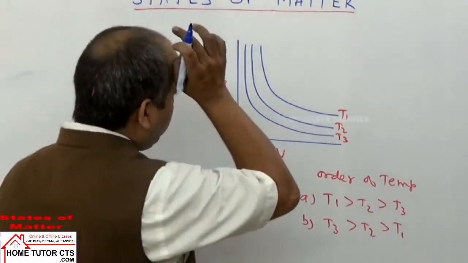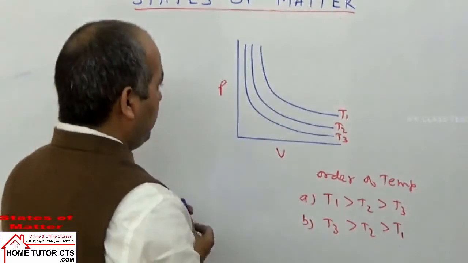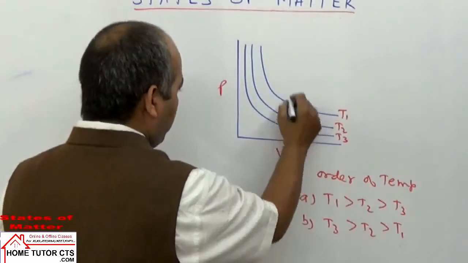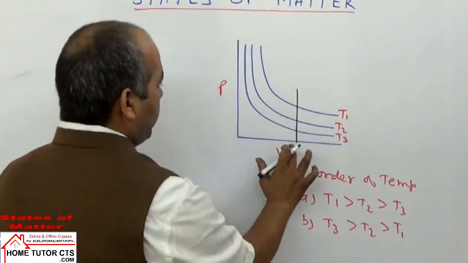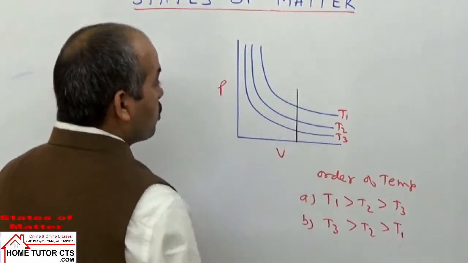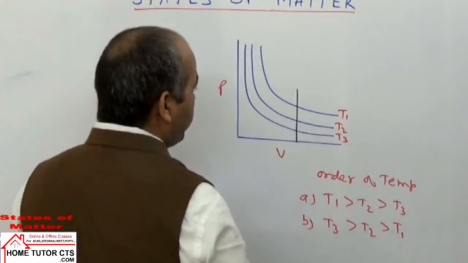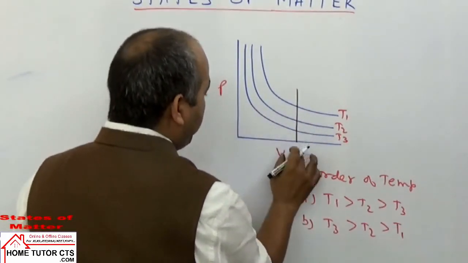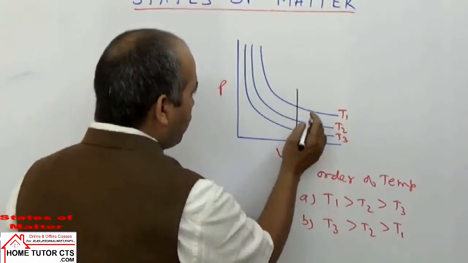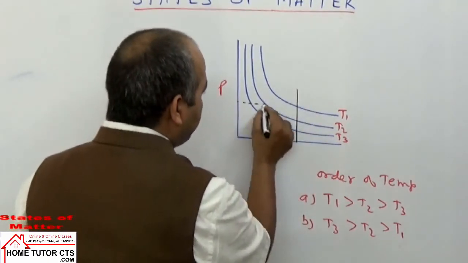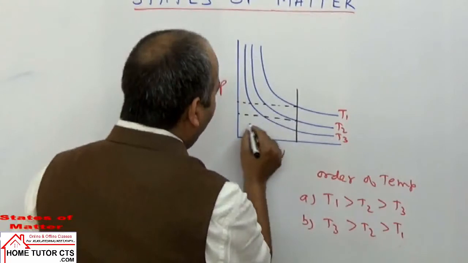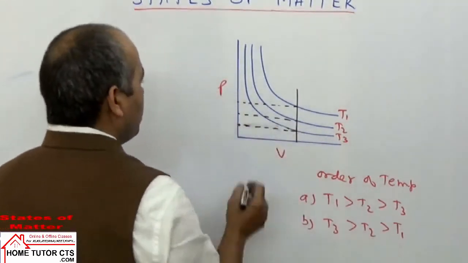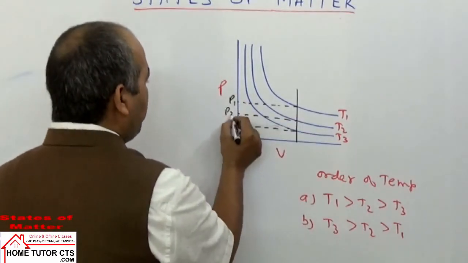To solve such a kind of question, we can take one property constant. If I take in the given graph, I draw the curve which can meet all the three curves, all the three curves are cutting. I will take the graph at constant pressure. If we have taken pressure constant, so what can we write here? Sorry, we have taken volume constant. In this case, volume is constant. This pressure can be taken P1 or P2 or P3 pressures at the same temperatures. So suppose you can say P1 pressure, P2 pressure, P3 pressure.